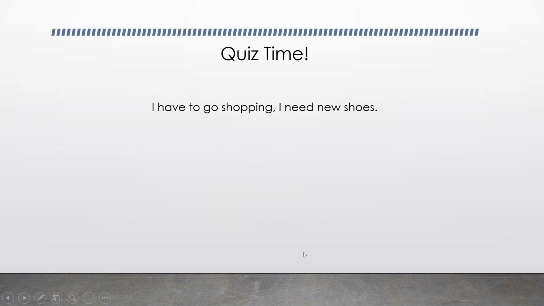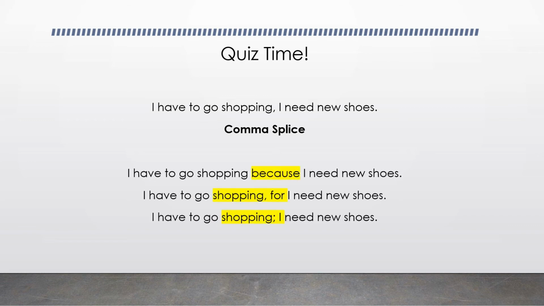"I have to go shopping, I need new shoes." Is this a comma splice, a run-on, or a fragment? This is a comma splice because you join 2 independent clauses with just a comma. And there are 3 ways to fix this, the same ways we just fixed the previous sentence with a run-on.